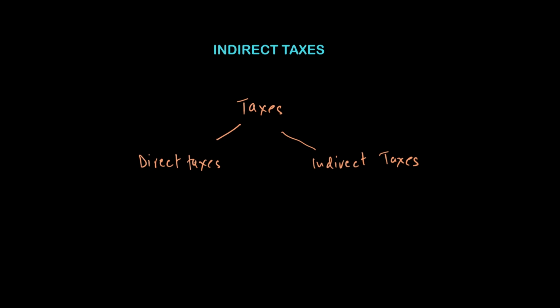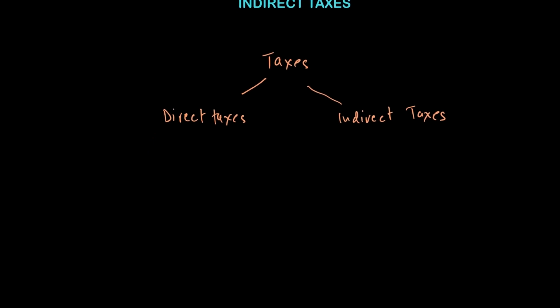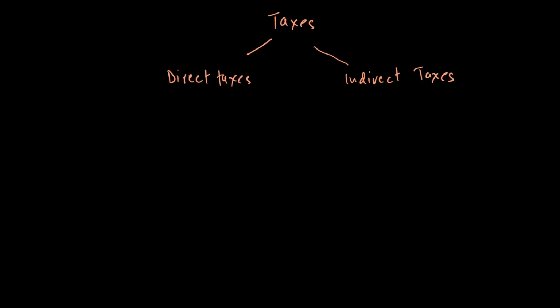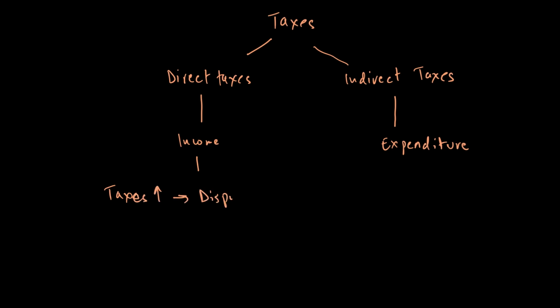We've looked at direct taxes before, but let's just quickly have a recap so that we can differentiate between direct and indirect taxes. Direct taxes are basically on income, while indirect taxes are basically on expenditure. Because direct taxes are on income, they lower our disposable income. So whenever the direct taxes go up, the disposable income will fall, which is income after tax. And because disposable income, Y for income, will fall, we will see our demand fall.